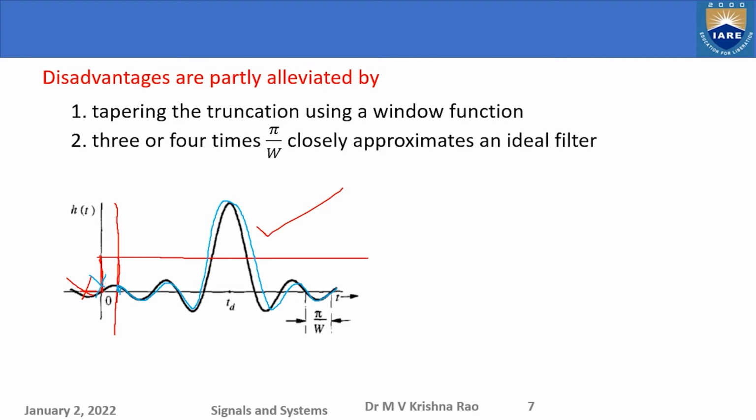So instead of that, if you taper, what happens is you are multiplying this by another window, which is something like this. So this portion will come to 0 at the edges always.